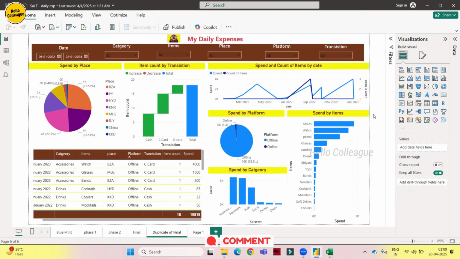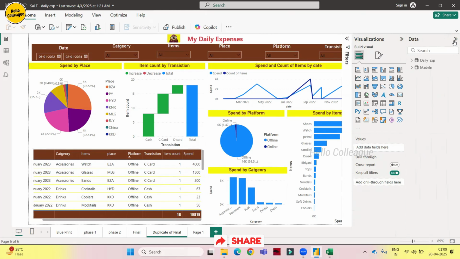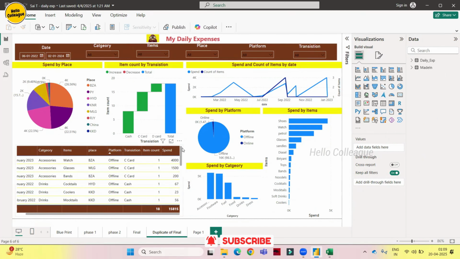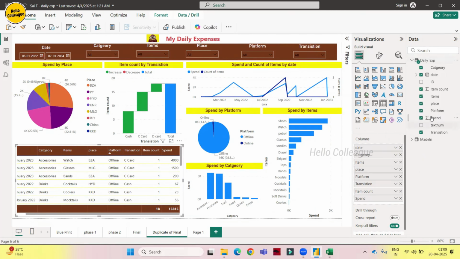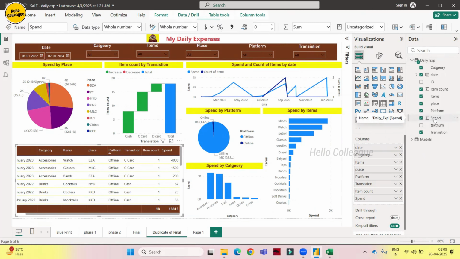Okay, let's select this one. Yeah, here we have, this is a spend, right? We'll make it comma separated. Yeah, now we can clearly understand, right? Looking at this, we can tell 15 is separated and 815 is separated. So we can clearly read it.